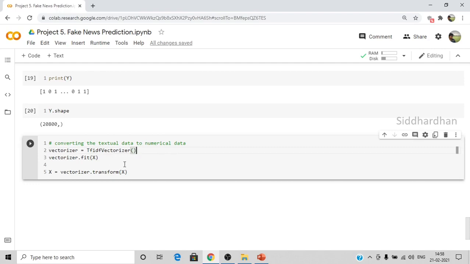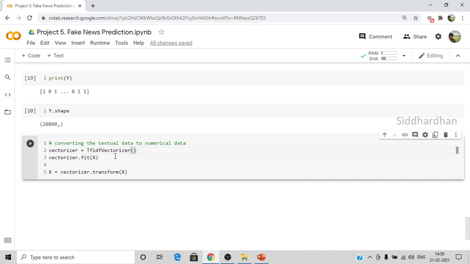And IDF stands for inverse frequency. Sometimes a word which is repeated several times doesn't have meaning in it. Let's say that we are building a system that predicts whether a review for a movie is positive or negative, and we are doing this for the Avengers movie. There are a lot of reviews on the internet, and we are analyzing all of them. All the reviews contain the movie name Avengers, so the repeated word Avengers does not add any value, because all the reviews are definitely going to contain the movie name.